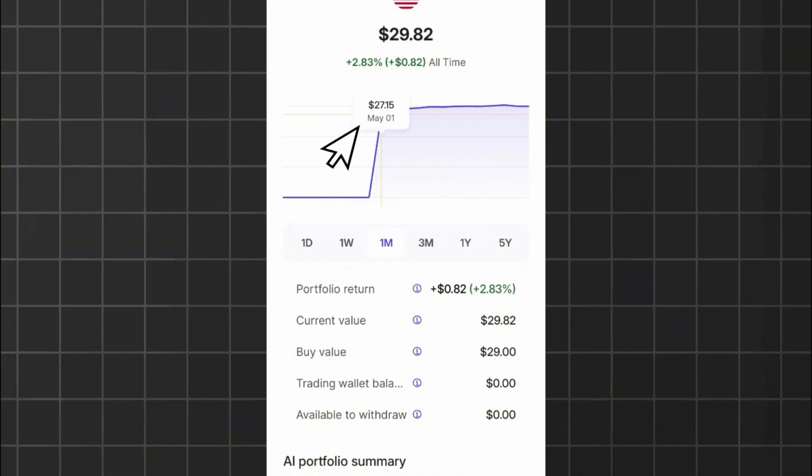You can see here, first May was when I started. As at first May, the value was $27.15, and then it starts increasing, and currently it has increased to 82 cents. And if you look at the graph here, it's already heading to 92 cents, and I think it will be more than that before the end of the day. You see how it grows consistently. So imagine doing this consistently. You can invest using your dollar wallet, naira wallet, or any other currency wallet.